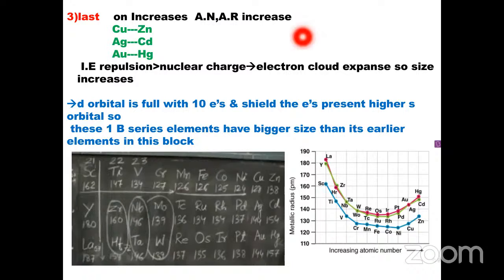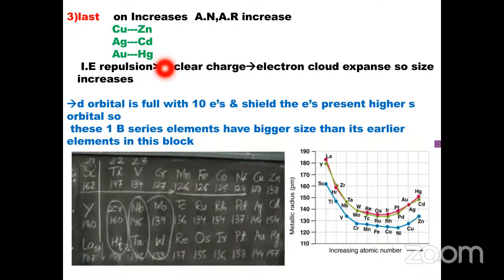What is the reason? Because in this case, electron pairing takes place, so the number of electrons increases. So inter-electronic repulsions increase more than the nuclear charge. That means here the inter-electronic repulsions dominate the nuclear charge.